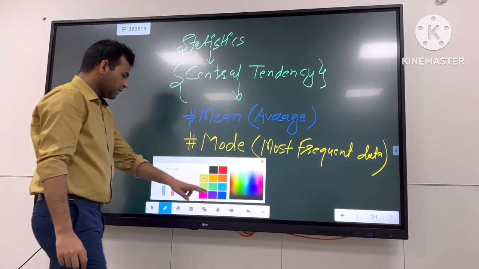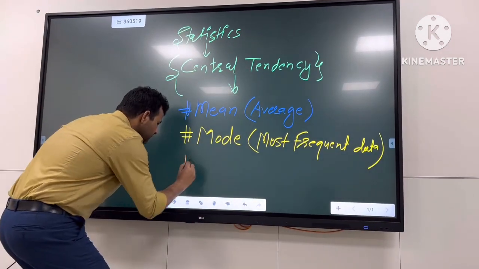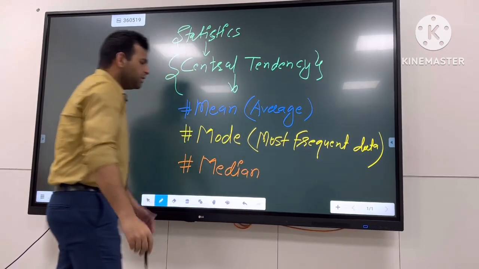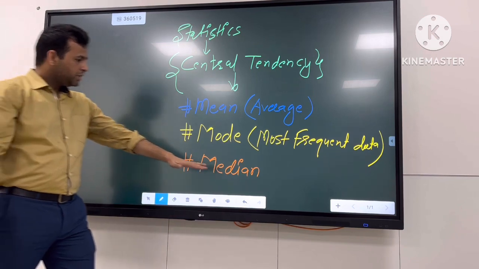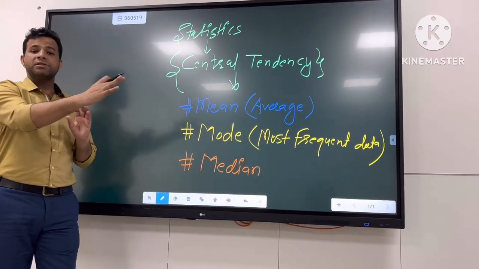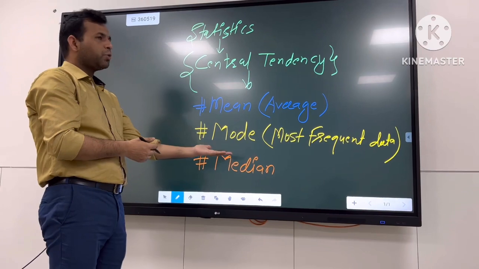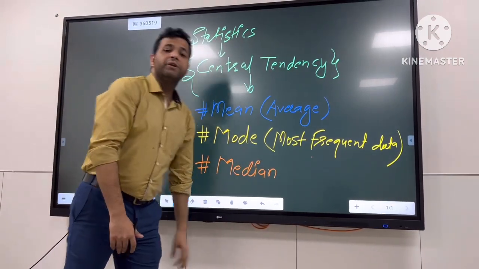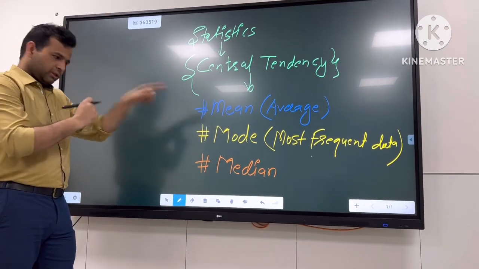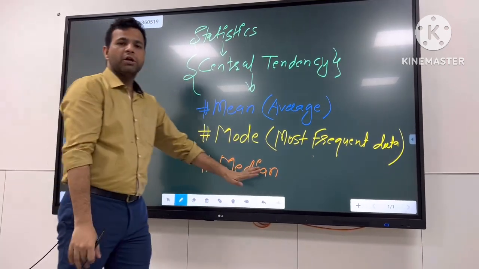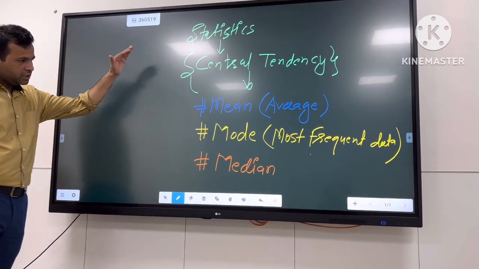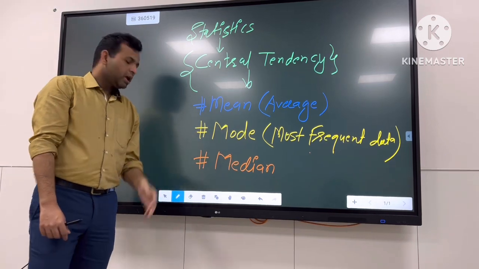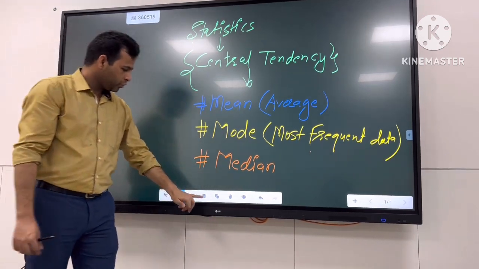Now the next one that I am going to write is the median. Student, the next thing is median. Median of our data. For the median, first of all we need to arrange the data. We can arrange the data according to ascending order or descending order. So according to that data we can find out the central value that will be known as the median of that data. So let's understand these things, that is the central tendency, that is the mean, then the mode and the median. Now guys, we are going to move forward, so I am going to clear it.